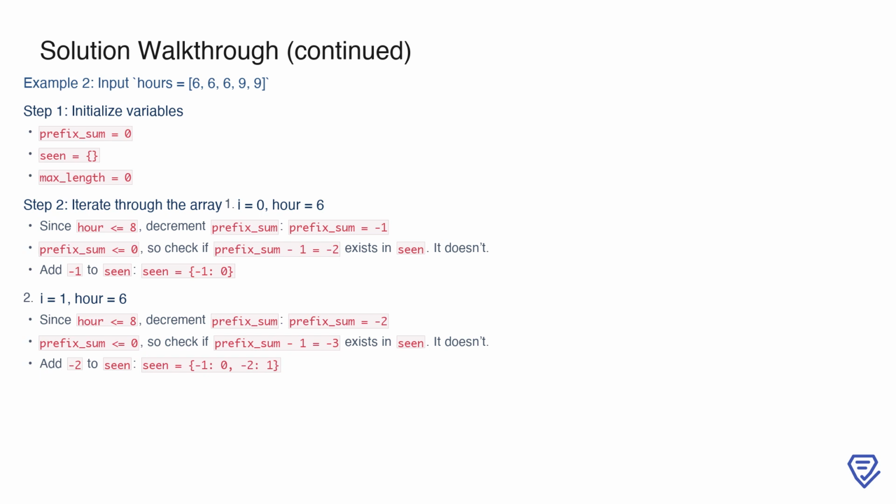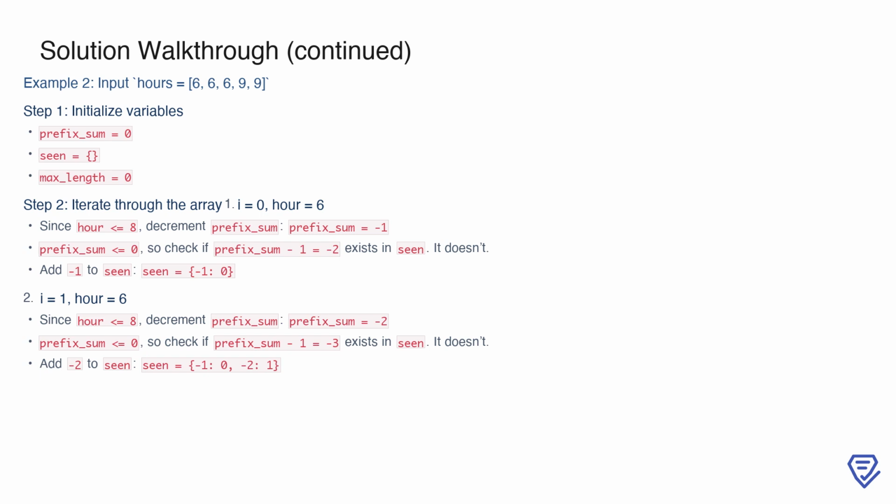Now, we turn to a new example with the input hours equals 6, 6, 6, 9, 9. We initialize our variables again, prefix_sum equals 0, seen equals empty, and max_length equals 0. At index 0, the hour is 6, a non-tiring day, so we decrement prefix_sum to -1. Since prefix_sum is not greater than 0, we check if prefix_sum minus 1 equals -2 exists in seen, but it doesn't. We add prefix_sum equals -1 to seen, resulting in seen equals {-1: 0}.